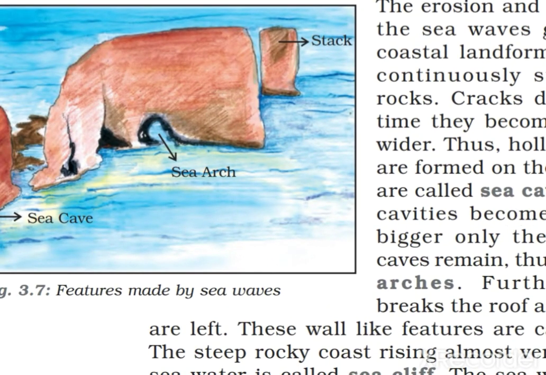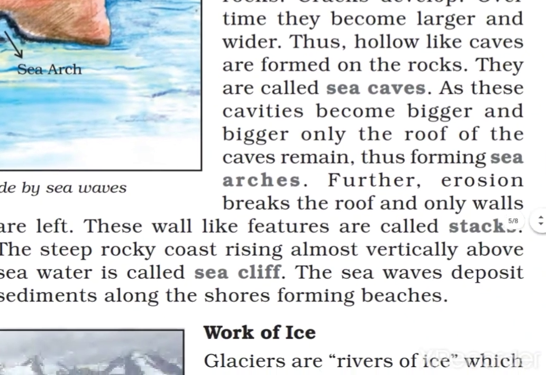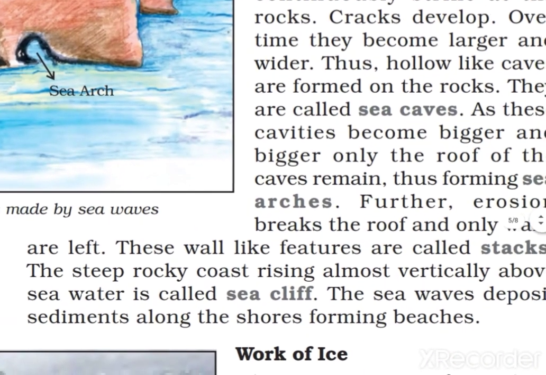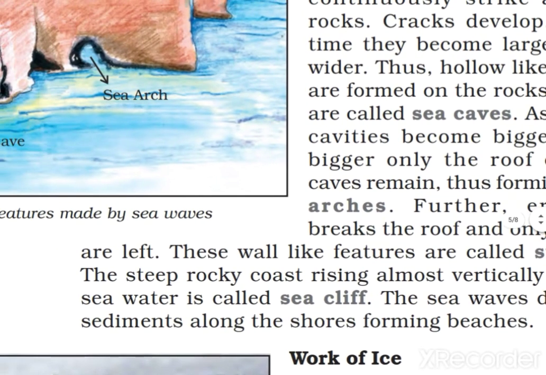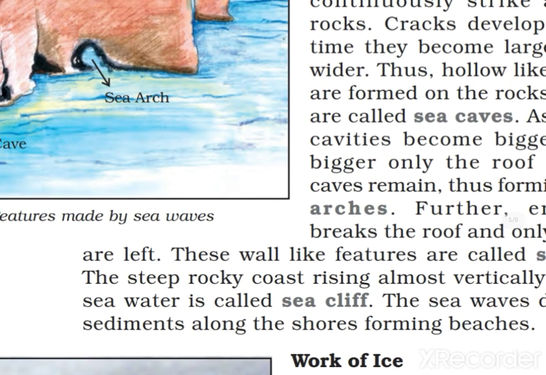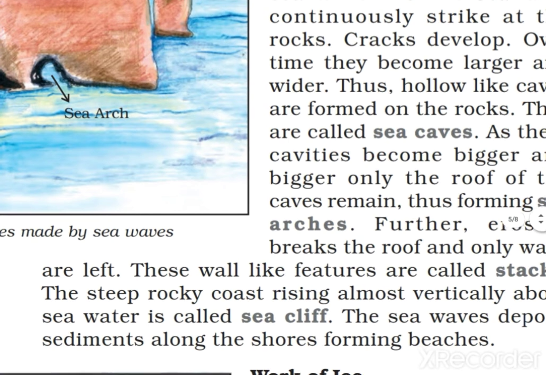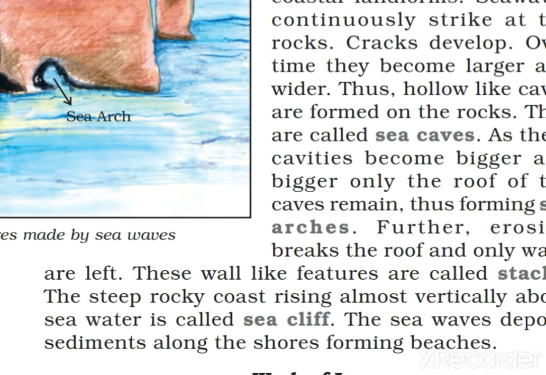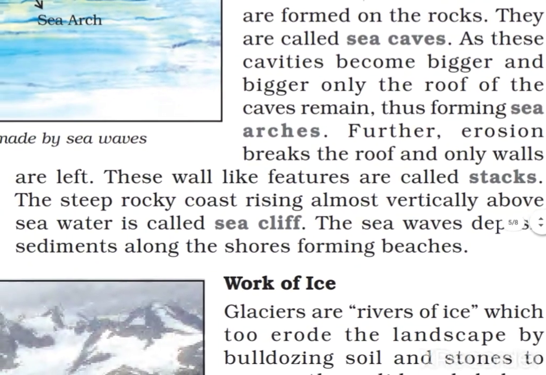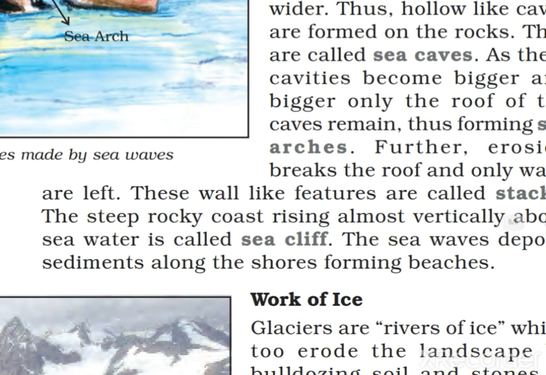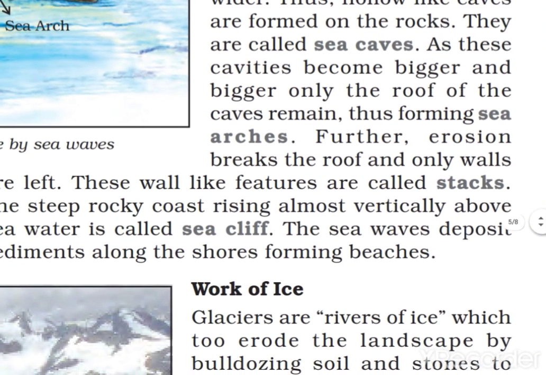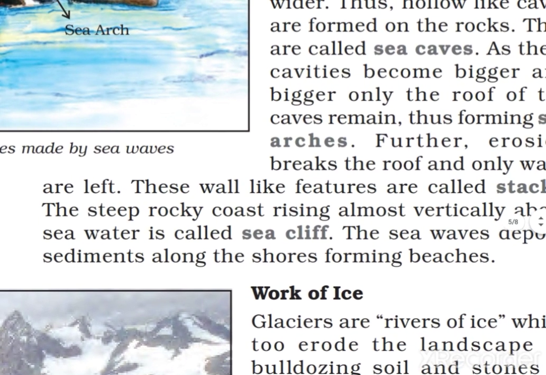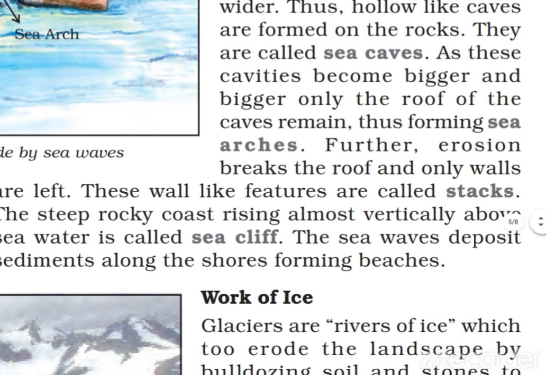See, roofs are there, and you can see that part from the side. Further erosion breaks the roof and only walls are left. These wall-like features are called stacks. Only stacks are there. Then steep rocky coasts rising almost vertically above the sea water are called sea cliffs.